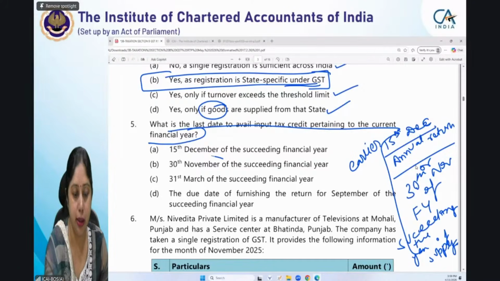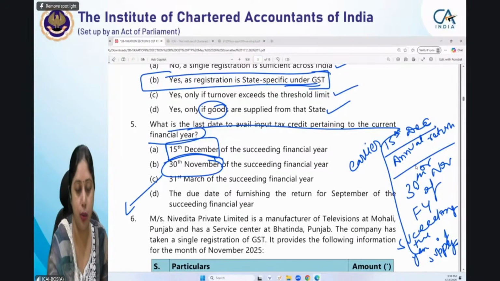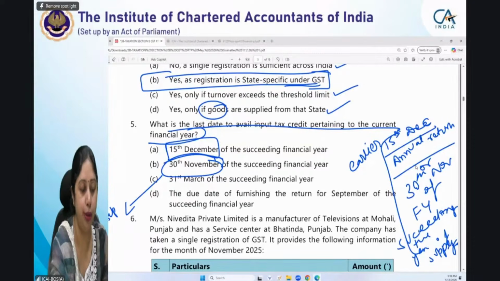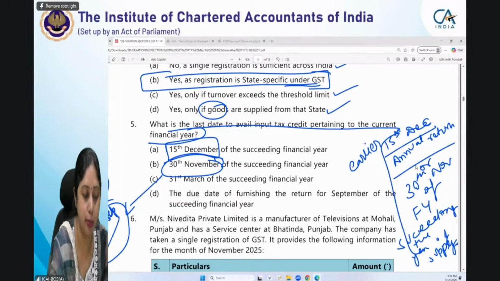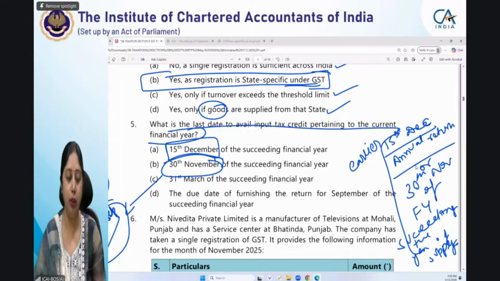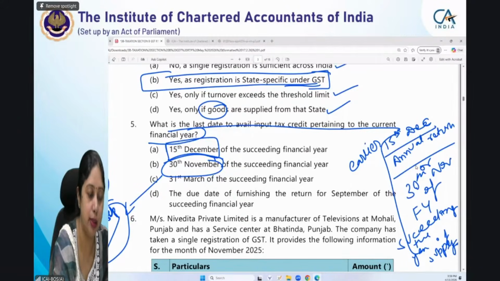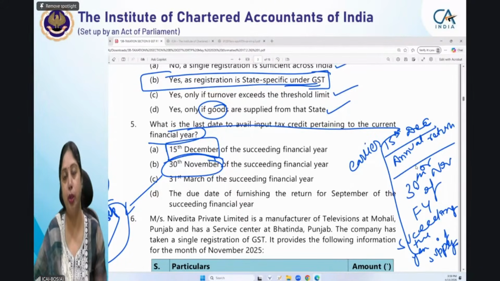So that is clearly 30th November, because you have filed the annual return on 15th of December. Had the annual return been filed on 20th of September or 20th of October, then that would have been the last date for availing ITC, because it falls before 30th November. In that case, the date on which you file the annual return counts. You can file the annual return on any date; it is not necessary that you file it on the same due date as the normal return.